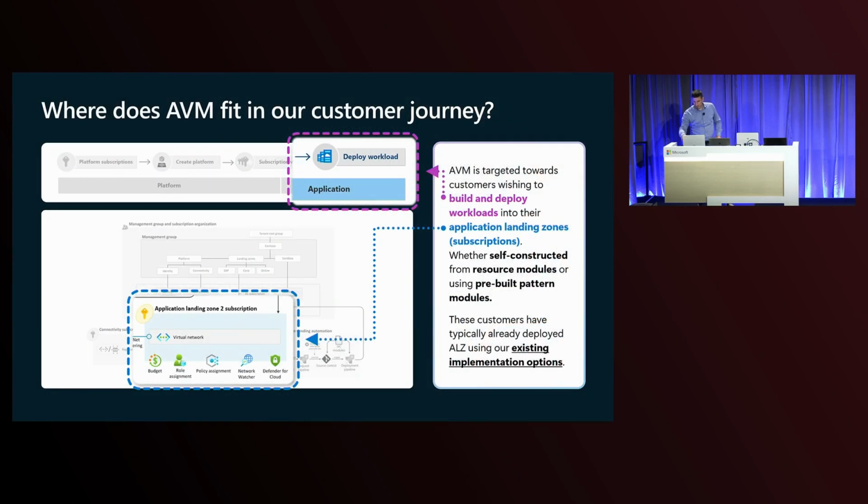I have one more slide here. When you want to use AVM, you don't want to use it in a vacuum, right? In a production-grade environment, you are supposed to have Azure Landing Zones. Azure Landing Zones is the official Microsoft way of deploying workloads in production. So we have platform landing zones and application landing zones. And I'm inviting Bilal to tell you more about this topic.